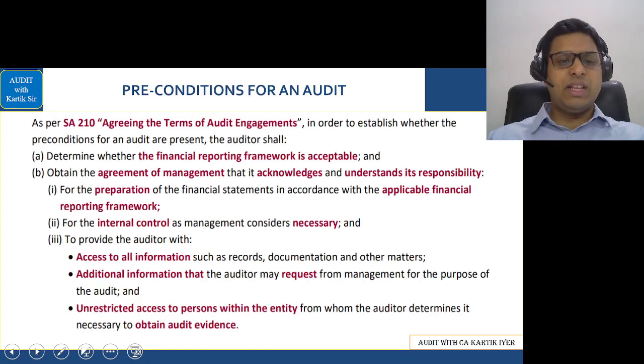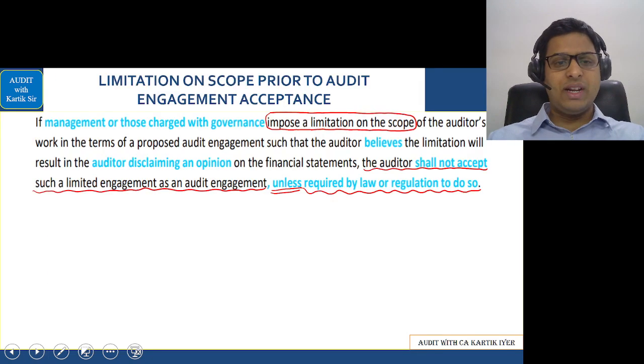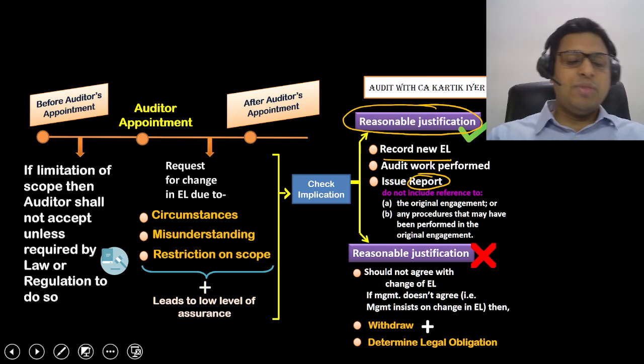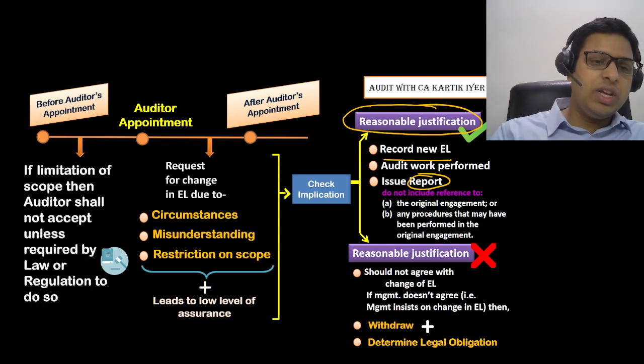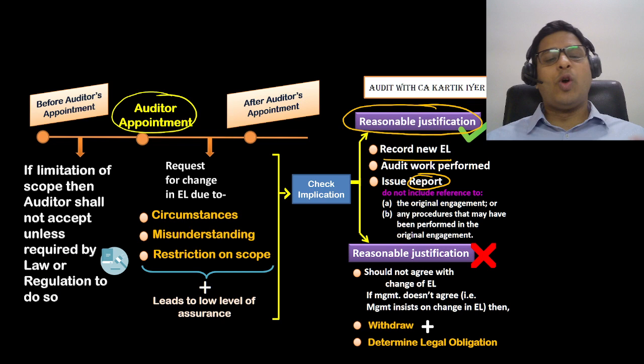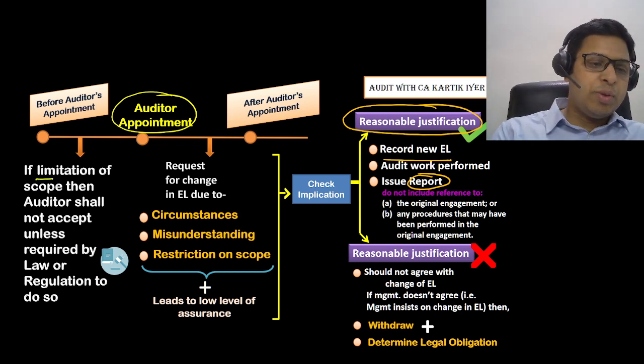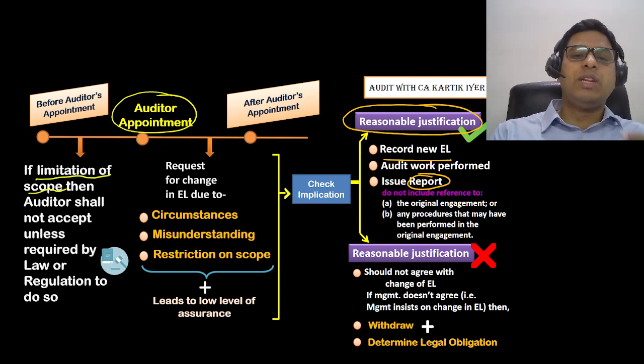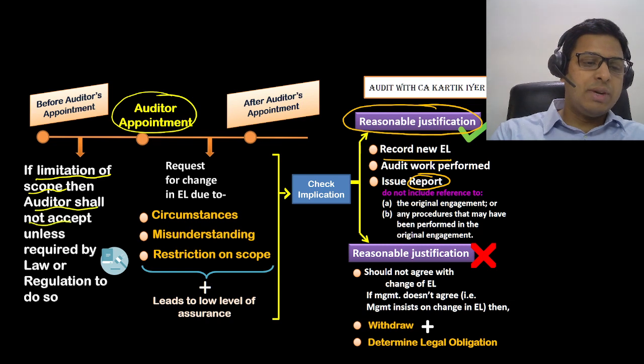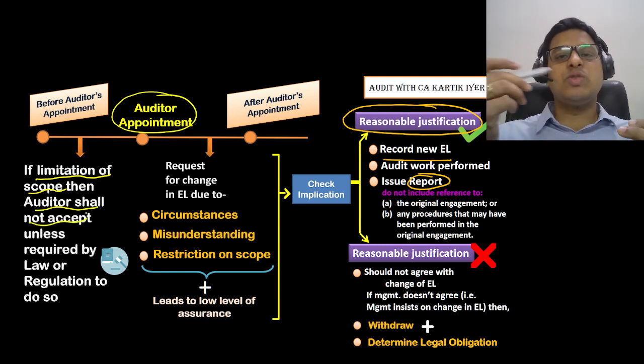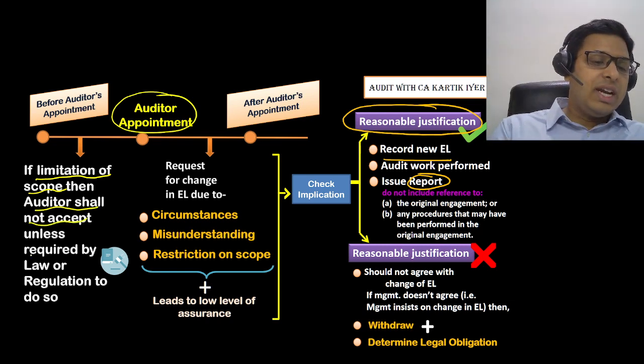After that, we had done the next part, that is, we had come to this part here. Sir, before the auditor gets appointed, what is his duty? So before the auditor gets appointed, the auditor should ensure that there is no limitation of scope imposed by the client. If the client imposes limitation of scope, auditor should not accept the engagement. However, in one situation, the auditor can accept it where it is required by law or regulation to do so.